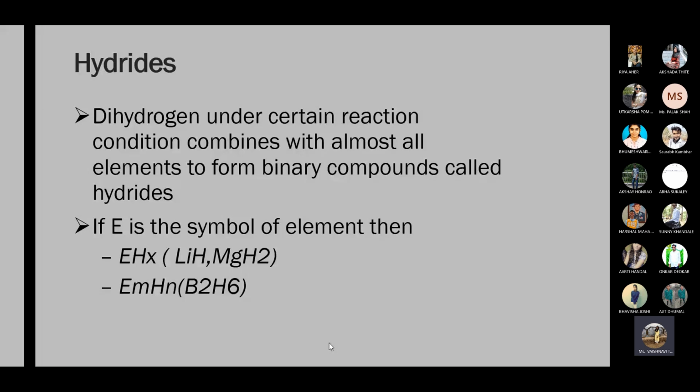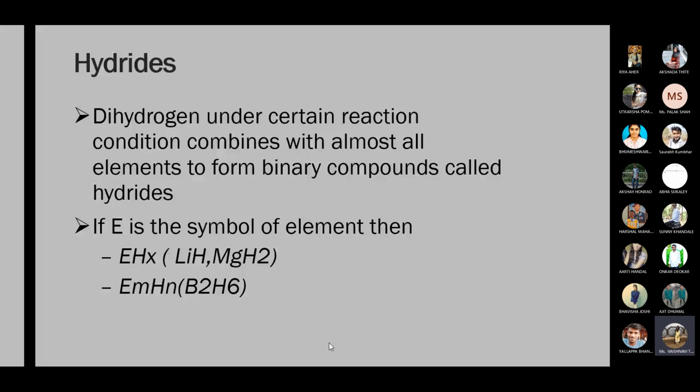We are going to study boron chemistry, the boron family, in the third or fourth chapter. So the different forms of hydrides are LiH, lithium hydride, and MgH2, magnesium hydride.